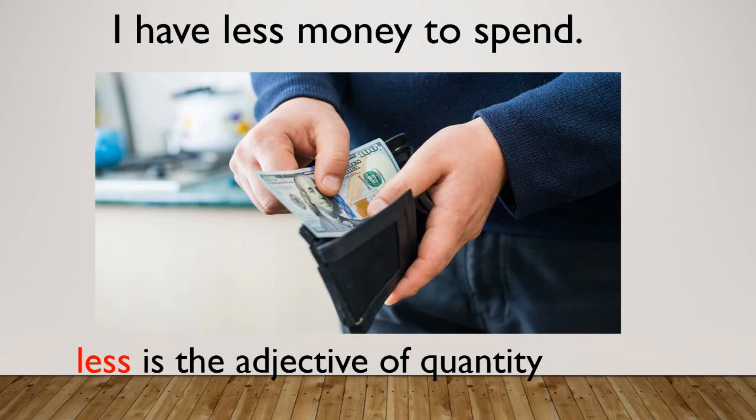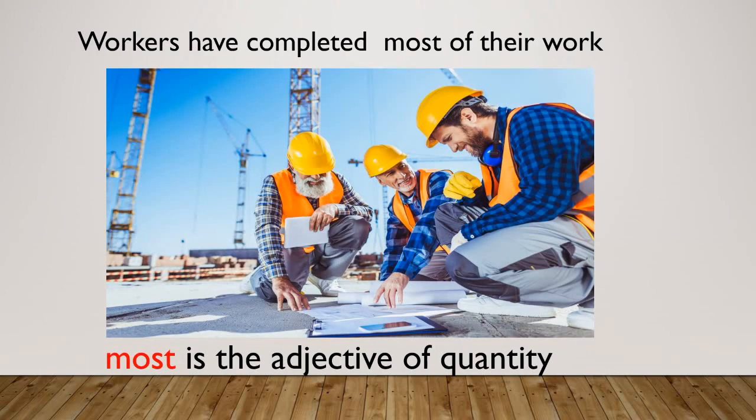Have you understood, student? Now the next one is: workers have completed most of their work. So student, here most indicates that a part of the work is completed. And work is an uncountable noun. We cannot count work. It only gives a rough estimation of how much work is completed. So most is an adjective of quantity.